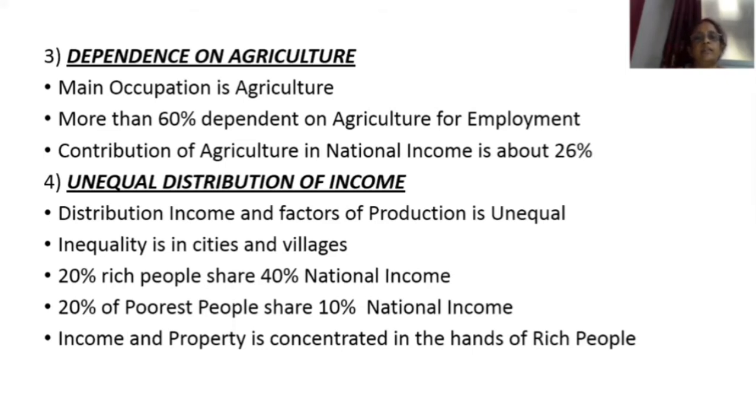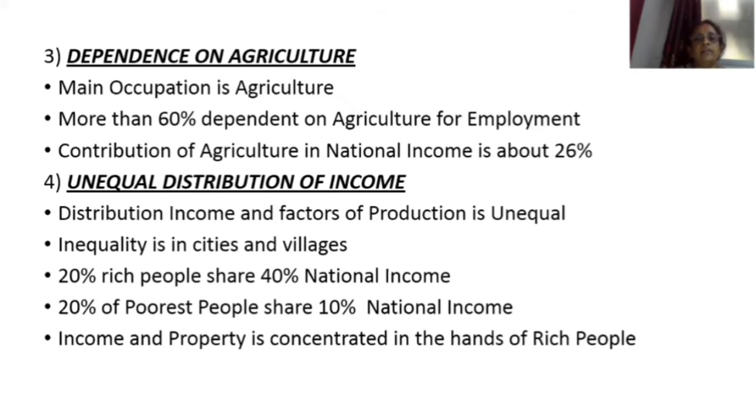Dependence on agriculture. What is the main occupation in developing countries? Agriculture. What percentage of people are depending on agriculture for employment? 60% of people. That means 60% of people's main occupation is agriculture. Then what percentage of national income comes from agriculture? 26%. Then the fourth important feature is unequal distribution of income.